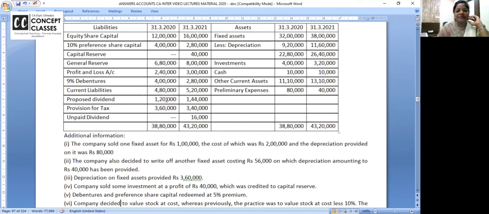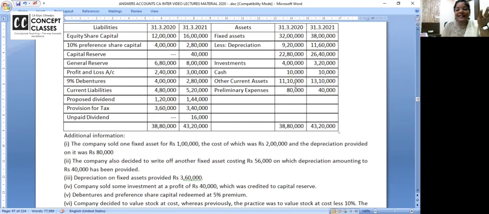1,04,000. And 144 is proposed dividend. Add back. Provision for taxation, you prepare the account, you will get the answer. Fixed assets and depreciation, separate account. Investment sold, profit is taken to capital reserve. Bhi niche note aega. Opening and closing cash is same. Still you write it. Opening cash 10,000, closing cash 10,000. Change in the cash nil.